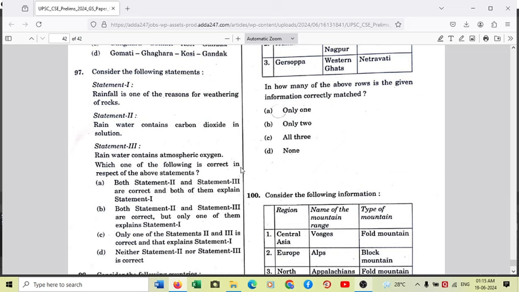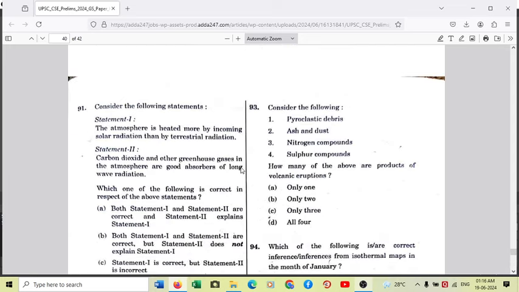Both statement 2 and statement 3 are correct. Sorry, option C is the right answer. I'm so sorry. What is it? Yes, option A. So both statement 2 and statement 3 are correct, and both of them explain statement 1. So statement 2, that rainwater contains carbon dioxide, and statement 3, that rainwater contains oxygen, which results in oxidation. So both statements combined result in the weathering of rocks by rainfall. So option A is the right answer to 97.